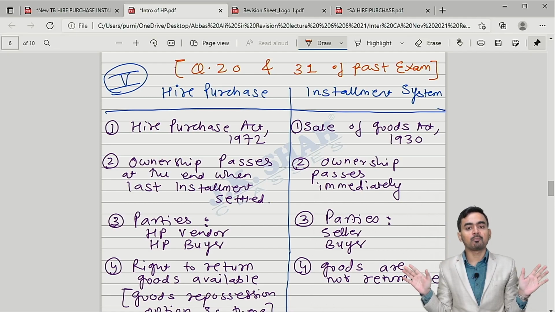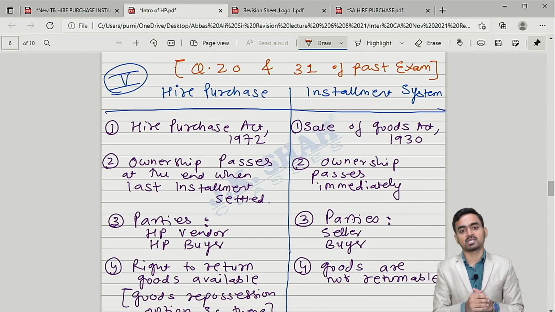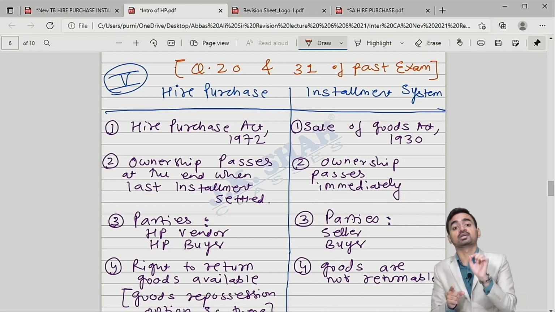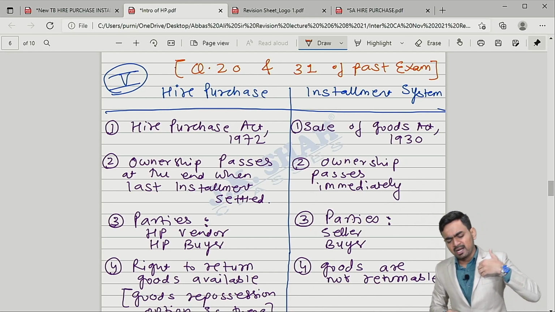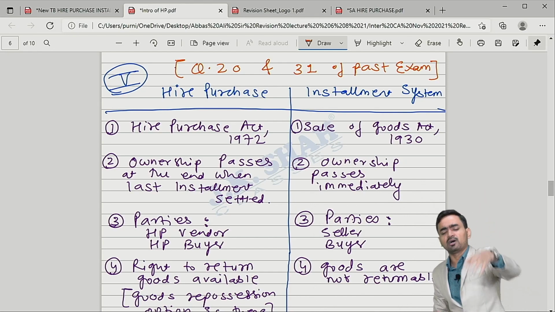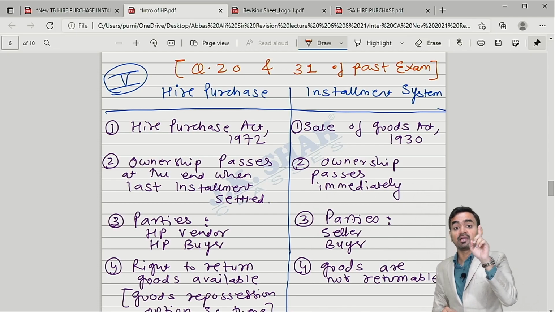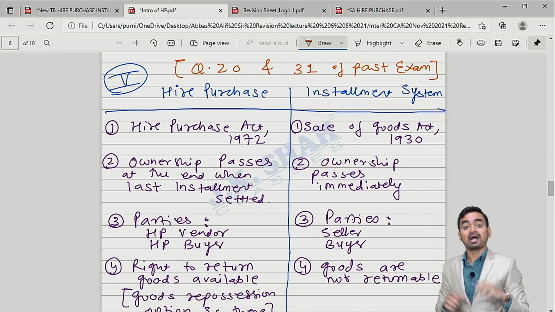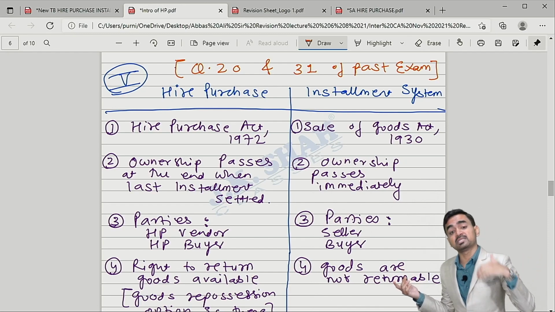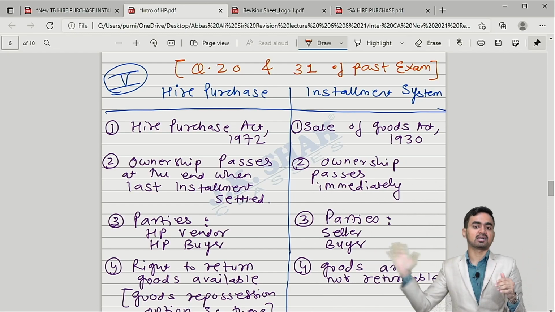Therefore no shopkeeper will sell any electronic gadgets on the hire purchase system. They will sell on the installment system only. They will say, take the asset, take the ownership, pay the EMI. If you will not pay the EMI, I will not repossess the goods, because I don't have that ownership. Ownership is available with you. I will file a case against you.